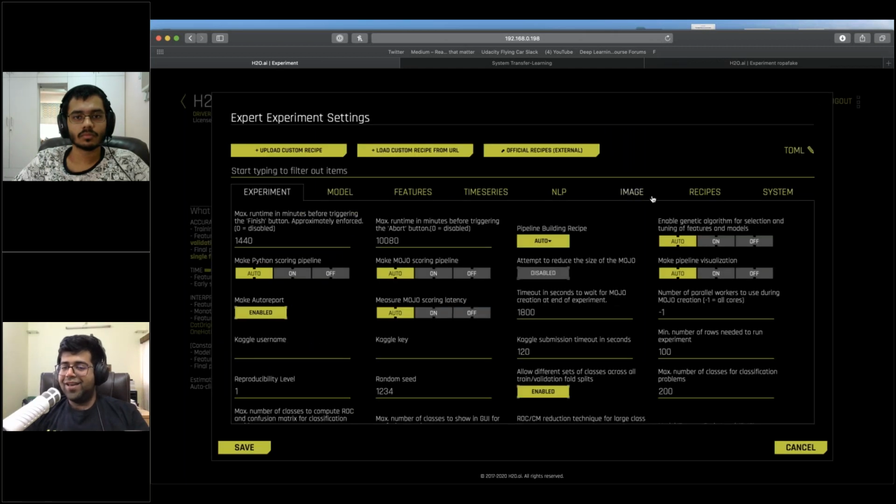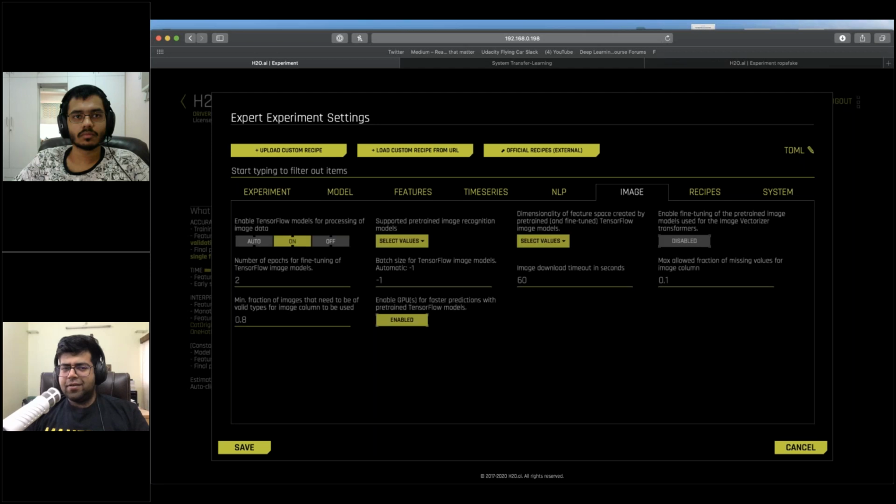Where does transfer learning come into the picture? So I've hopped onto the image tab inside of the expert settings, and I have quite a few options here. Now, as an expert in computer vision, I'm trying to figure out what would be the best settings. So the first thing I'd like to do is enable fine tuning for the pre-trained image models. Essentially, we're taking that ResNet image model that I had shown, or whatever model we're using, and fine tuning it to our target problem, our target domain.